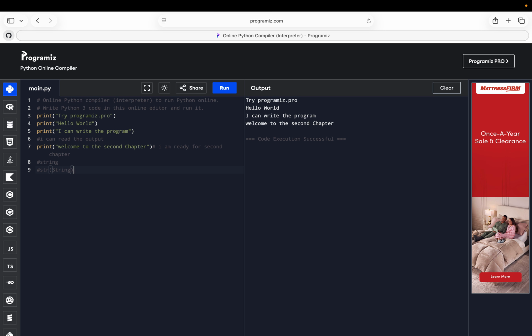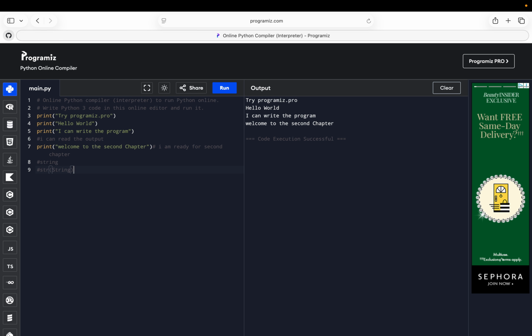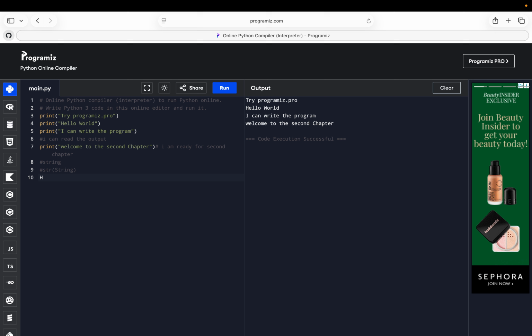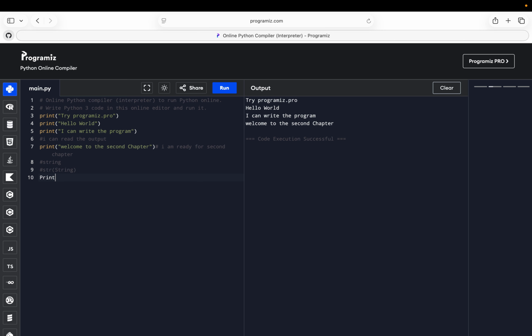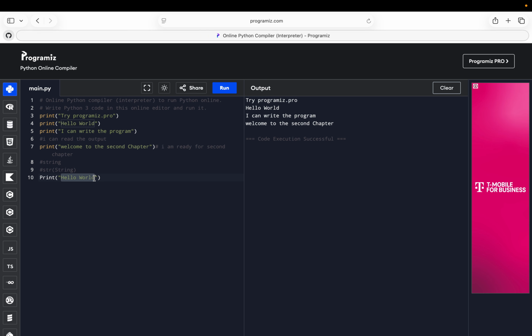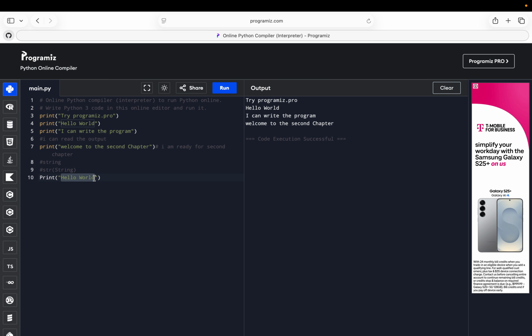The string is text inside quotes. For example, if we write print, using parenthesis and quotes, "hello world," this hello world is a string. Strings are always inside quotes, so even numbers become text if they are in quotes. So just remember, whenever you use the print function with parentheses and then those quotes, hello world is a string.